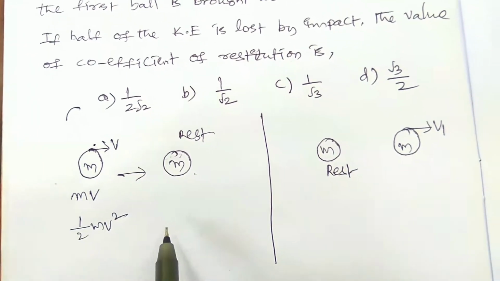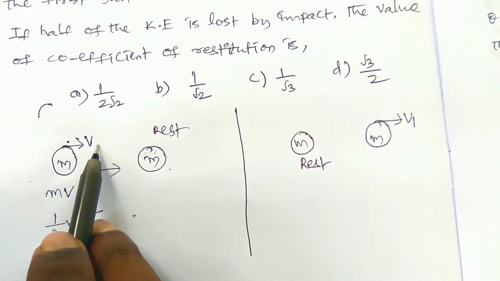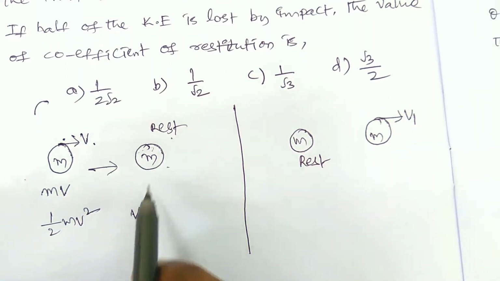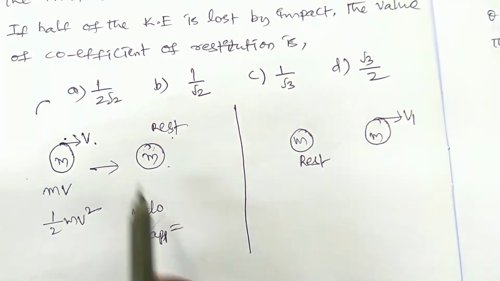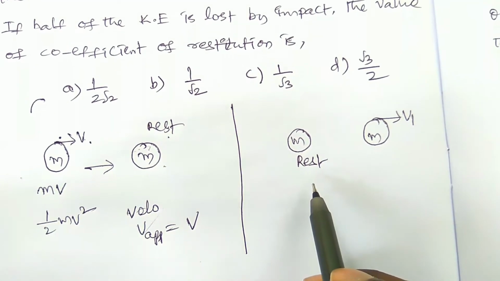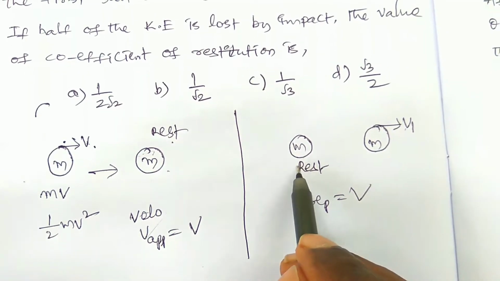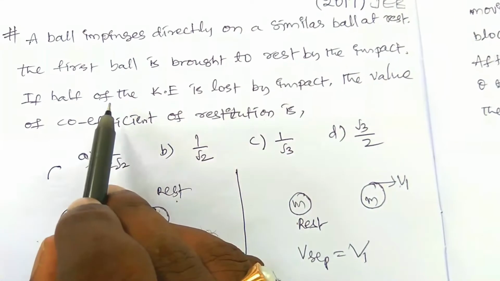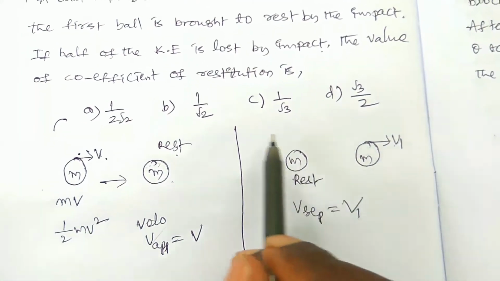What is the velocity of approach here? Generally it is u1 minus u2, but here u2 is 0. So the velocity of approach is just v. And here the velocity of separation is equal to v1, because the other ball is at rest. Okay, right. So here half of the kinetic energy is lost by the impact.